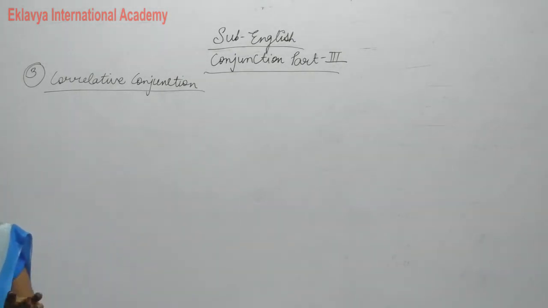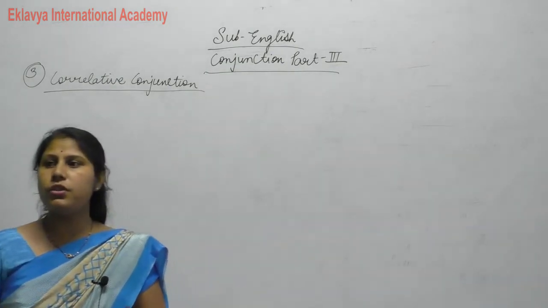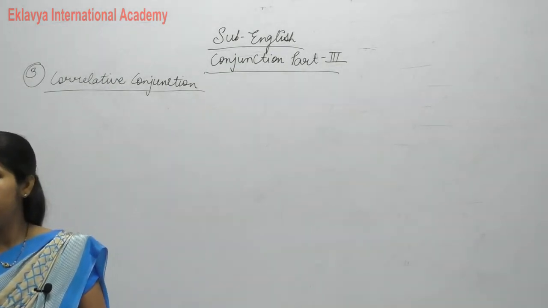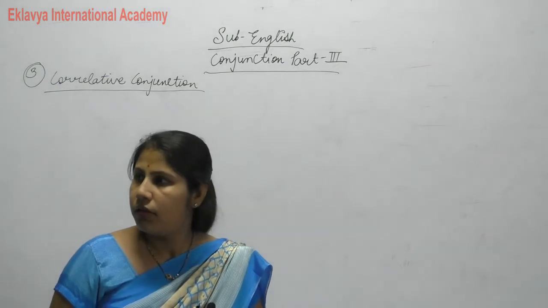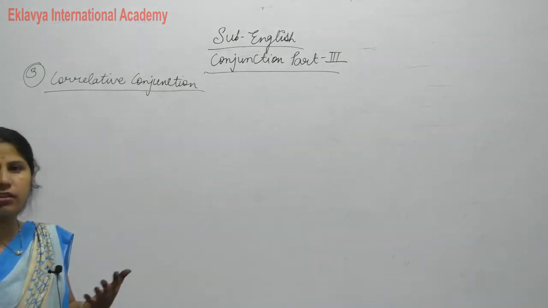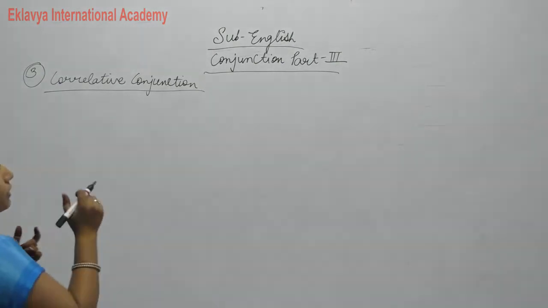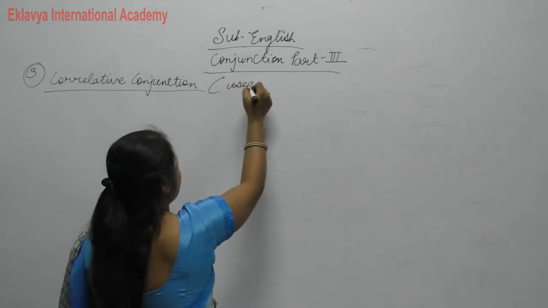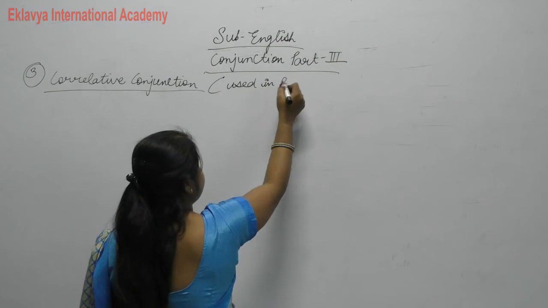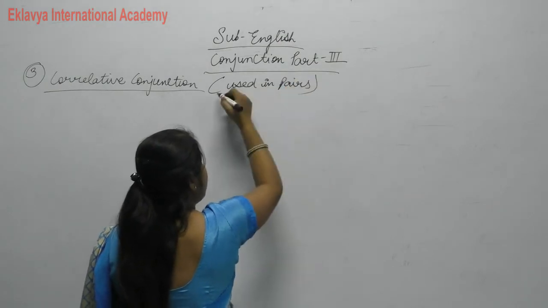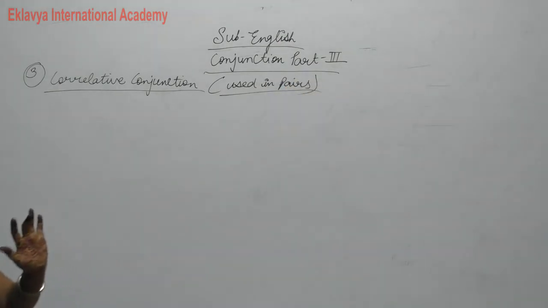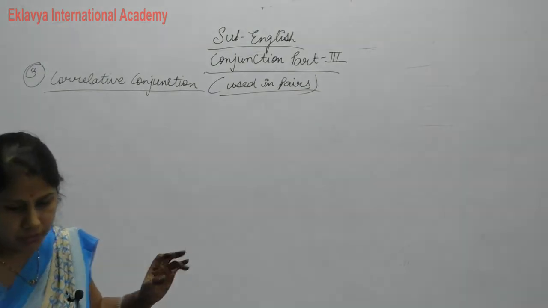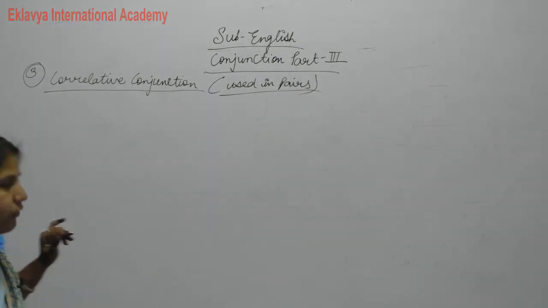Remember one thing, correlative conjunctions we use in pairs. So write down in brackets: used in pairs. Correlative conjunction, used in pairs. Now write down the definition of correlative conjunction.